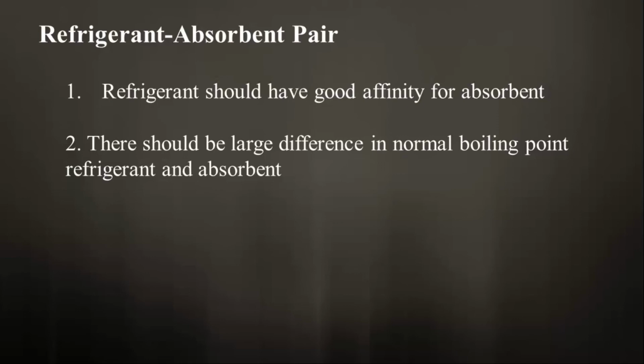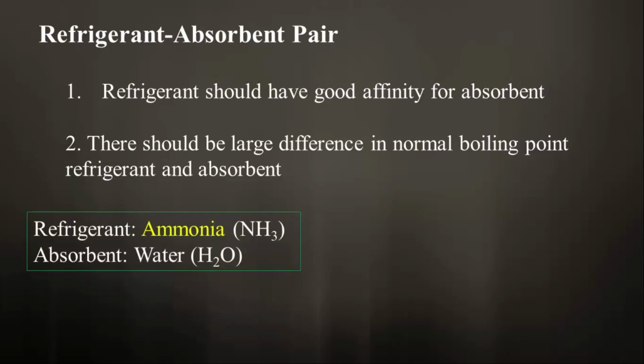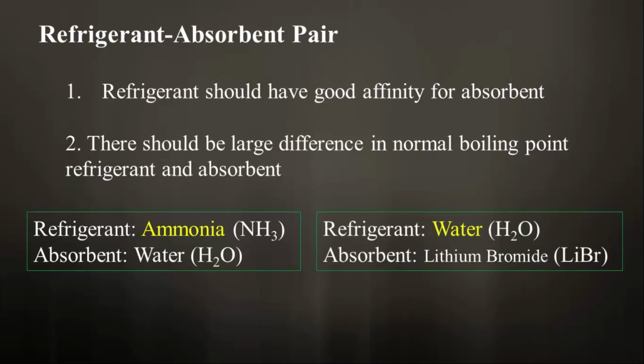Most commonly used refrigerant absorbent pairs are ammonia-water, where ammonia is the refrigerant and water is the absorbent, and the system is under pressure. The second most popular pair is water and lithium bromide, where water acts as the refrigerant and lithium bromide as the absorbent. Such systems are under vacuum.